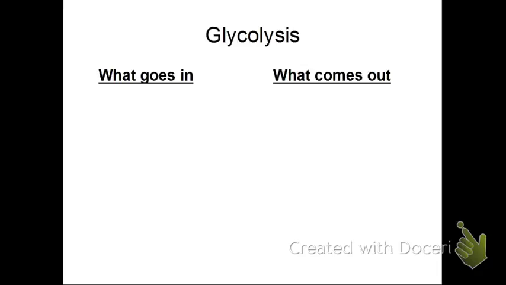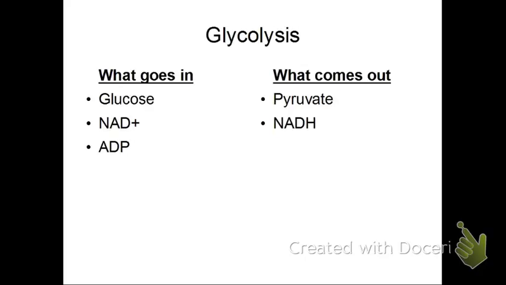Okay, let's do this again. So glycolysis. What goes into glycolysis? Think about it. So there's glucose, of course, the one that we have to break down and that plants make. We also have NAD+, which gets turned into NADH, and ADP, which gets turned into ATP. And what comes out is pyruvate, 2 pyruvate to be exact, per 1 glucose, NADH, and ATP. NADH is the electron carrier, ATP is the energy carrier.